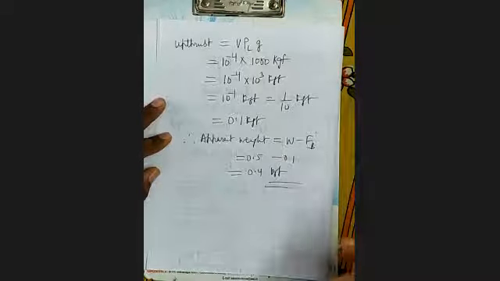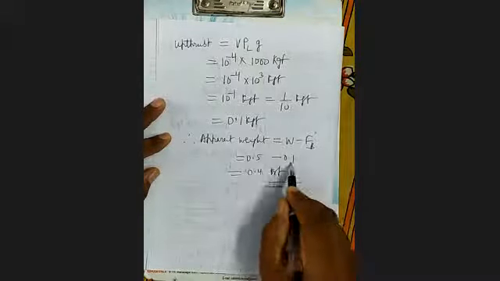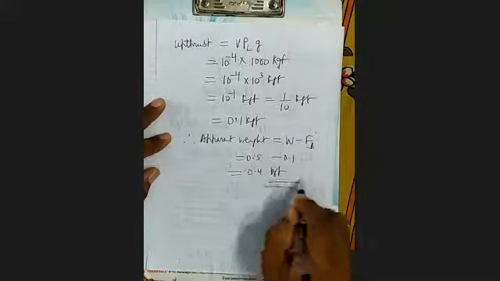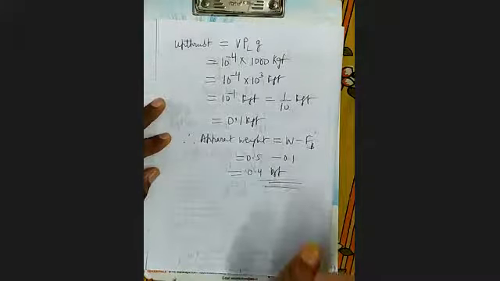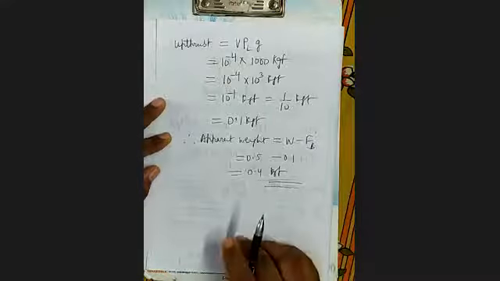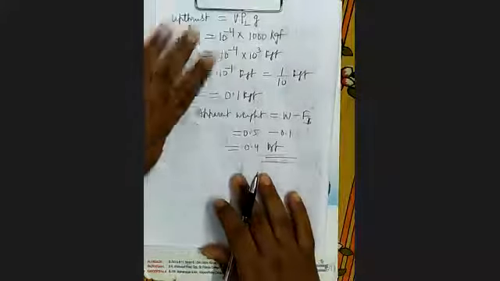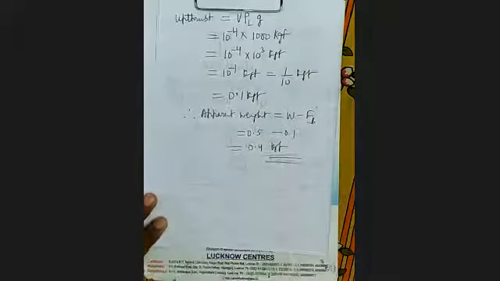So what will be the apparent weight? W minus FB means 0.5 minus 0.1, that is 0.4 kgf. It will be 0.4 kgf. This will be the apparent weight. This is clear? Yes sir. See the next question.